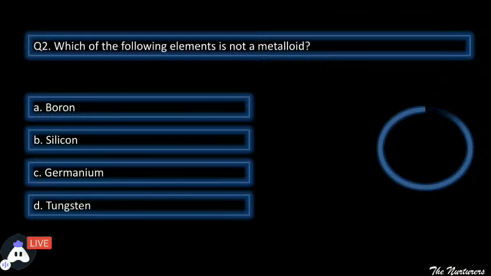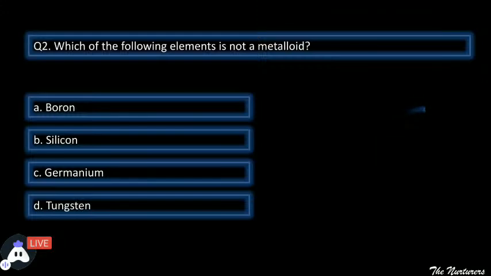Hurry up. I just wanted to know which of the following elements is not a metalloid. Out of these, three are metalloids, only a single one out of these four is not a metalloid.